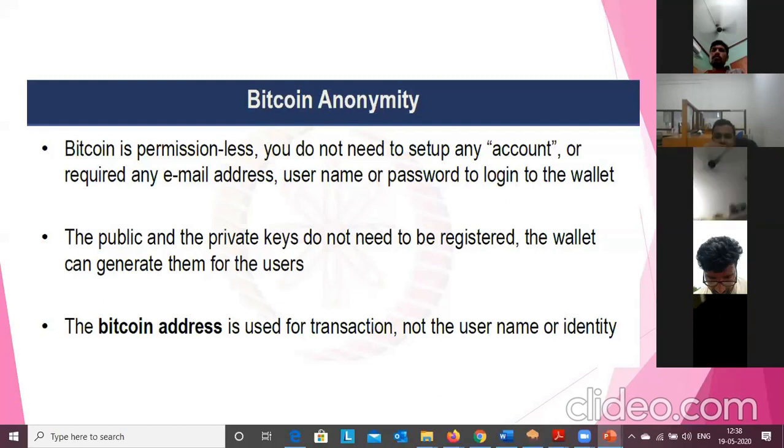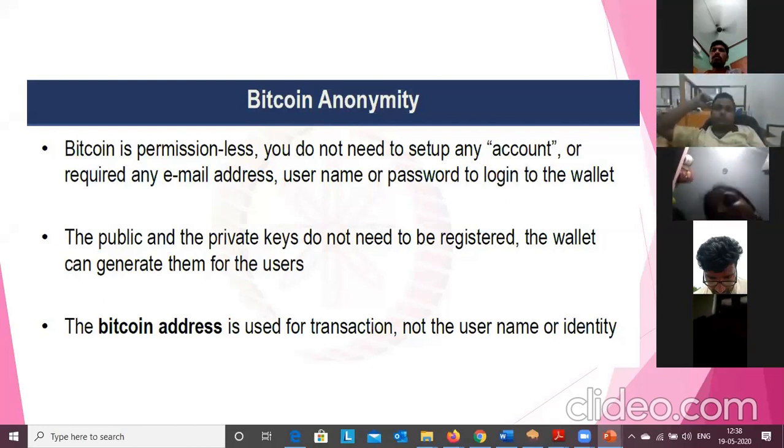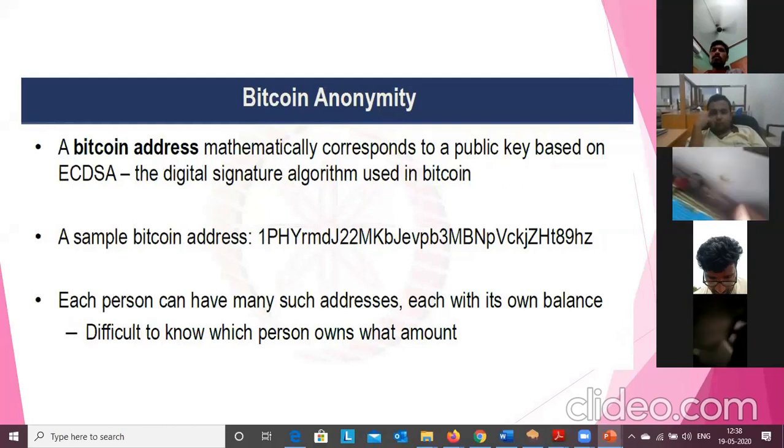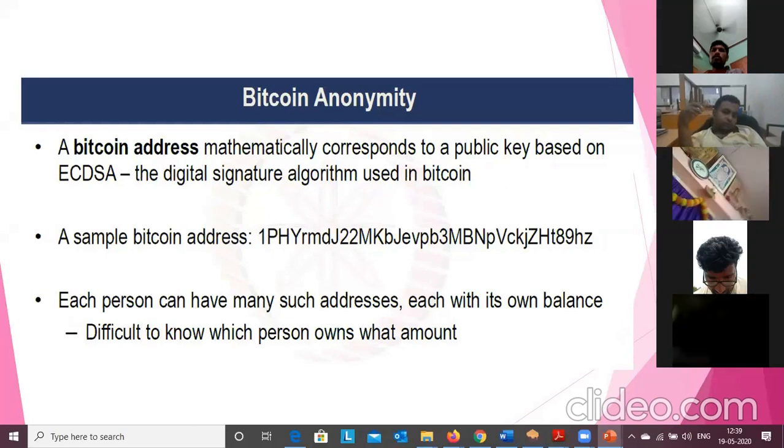The public and private keys do not need to be registered with the wallet. If you want to transfer Bitcoin, we are going to use the Bitcoin address of the receiver. With the help of that, I will make the transaction, showing how Bitcoins are transmitted from one wallet to another wallet. In the upcoming slide, I will show you. We use Bitcoin addresses in order to send the money from one wallet to another. Each person can have many such addresses, each with its own balance, and it is difficult to know which person owns what account.